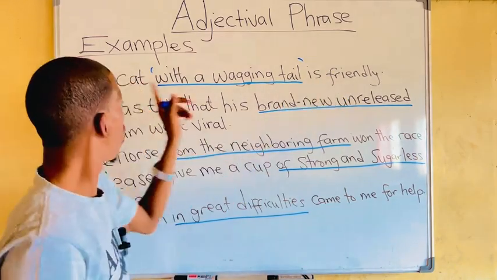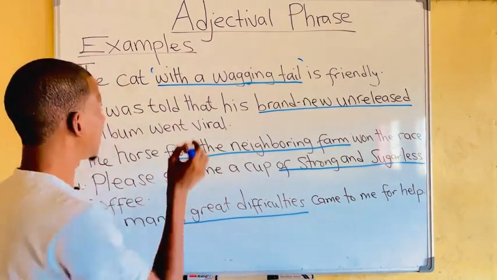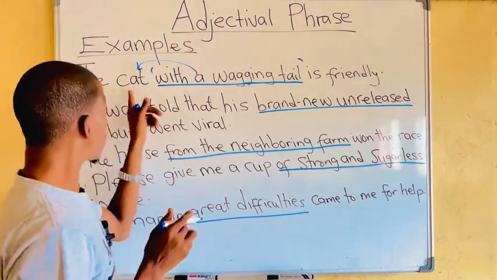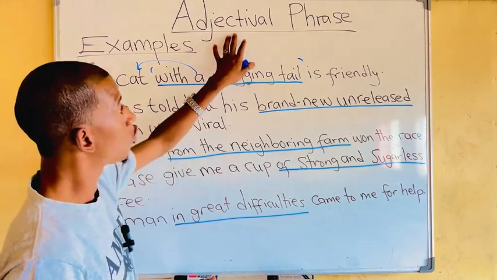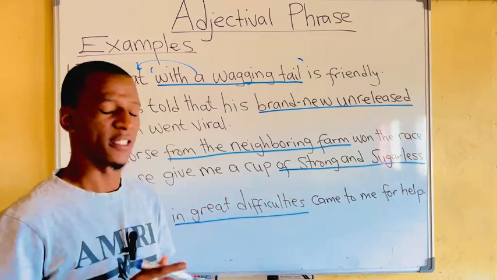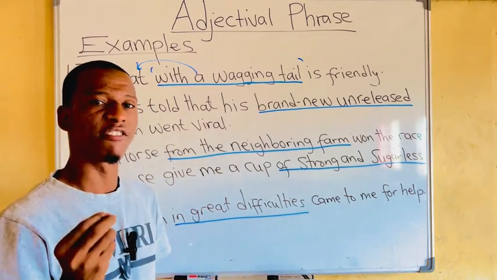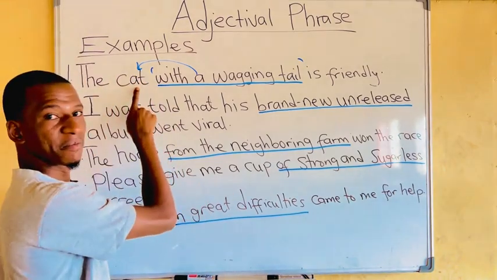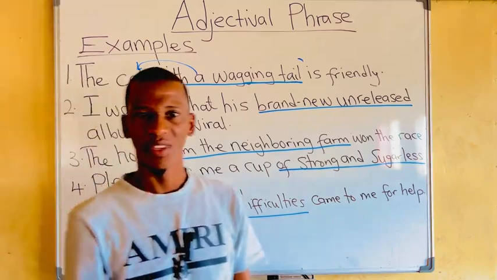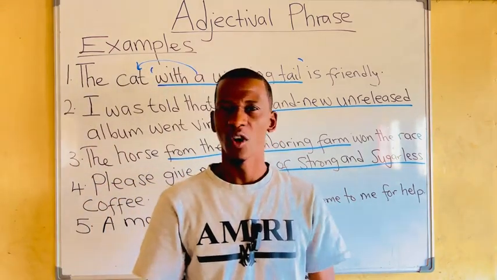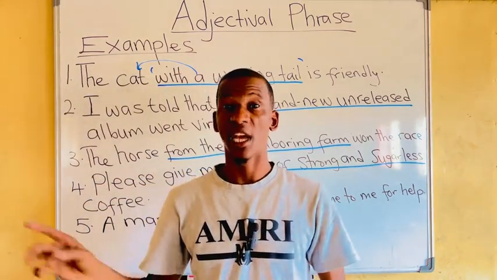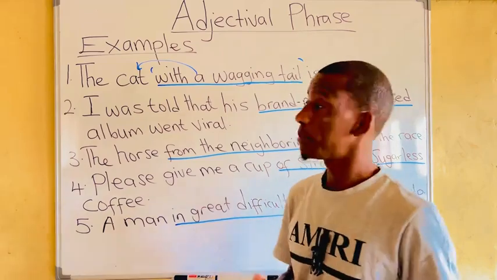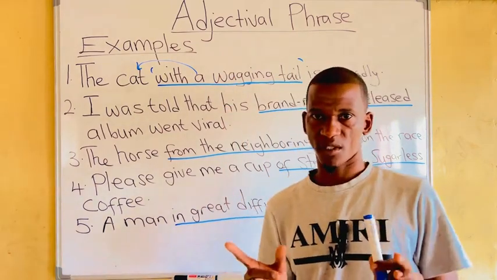Is it friendly or the cat? Of course, it is the cat with a wagging tail. Therefore, because cat is a noun, we can conclude that this is an adjectival phrase because it qualifies or describes the noun cat. What is with a wagging tail? It is the cat, and the cat is a noun. Therefore, this example here is an example of an adjectival phrase.